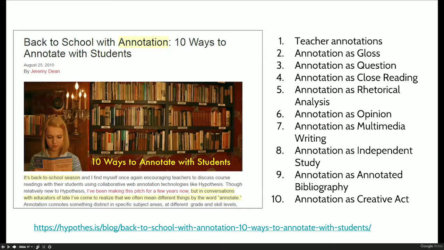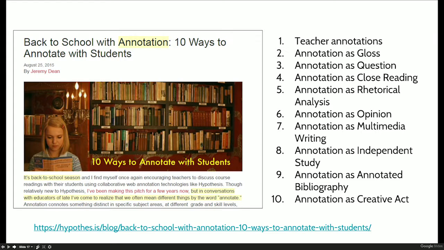And they have this list of 10 ways you can use annotation, things like rhetorical analysis, close reading. The teacher could annotate something and then give it to students, if you want to provide background knowledge and that sort of thing. So to me, very intriguing, very interesting possibilities there.